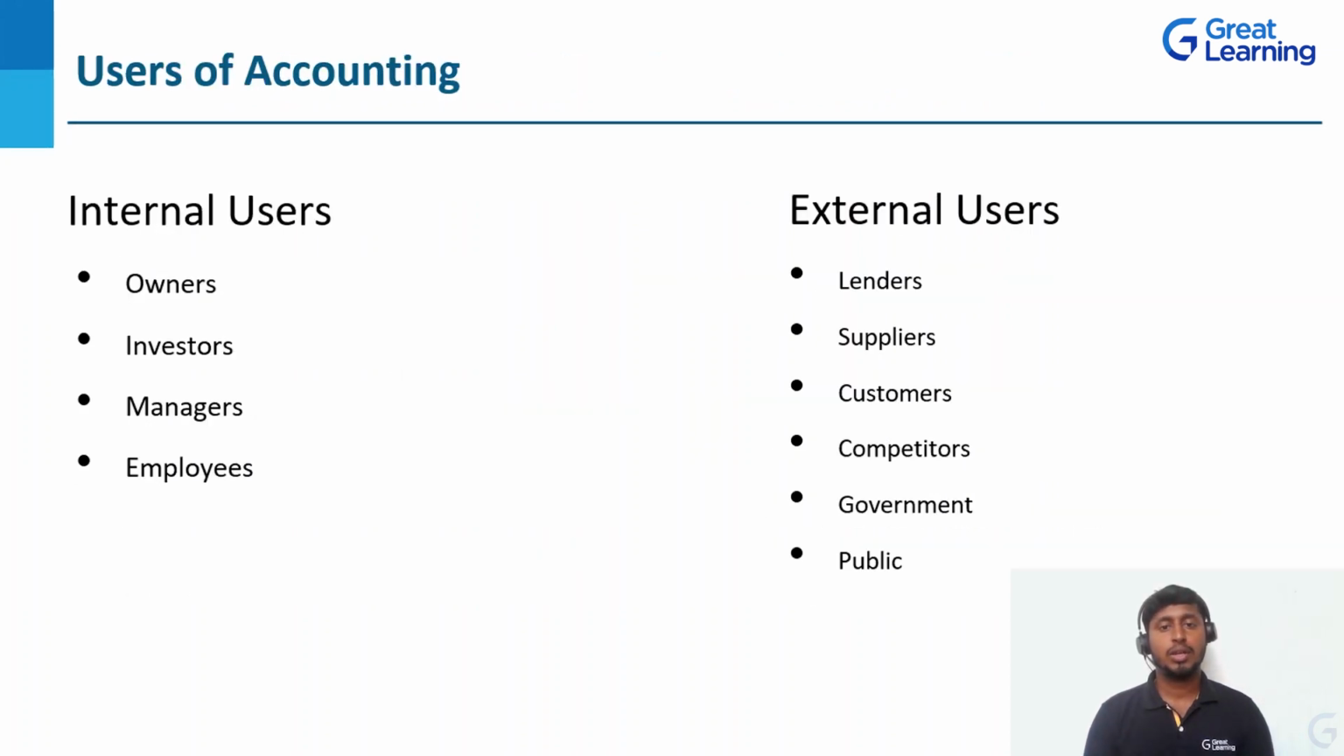Users of accounting. Users of accounting means who are the stakeholders or the employees or whoever it may be, okay, they are going to use these books of accounts. These users of accounting we are going to broadly classify into two categories: internal users and external users. So we'll see one by one who are the internal users of accounting and who are the external users of accounting. So first one, owners or the management.